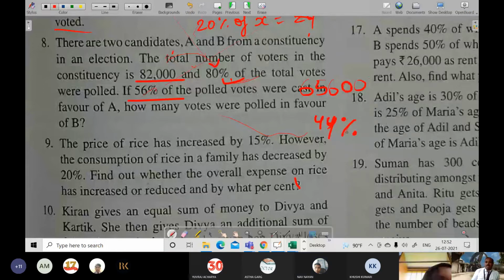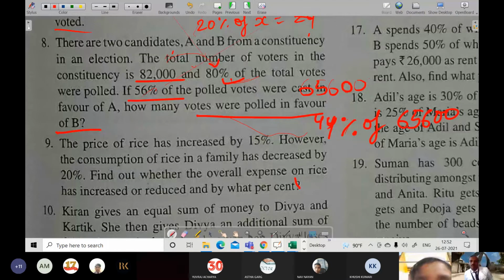Then you can say votes polled in favor of B is equal to 44% of 65,600. And what will come? That will become the answer.